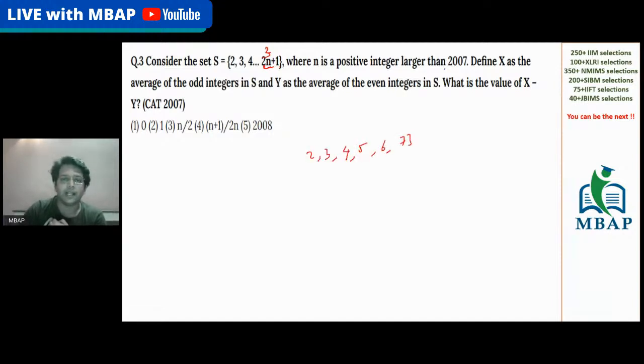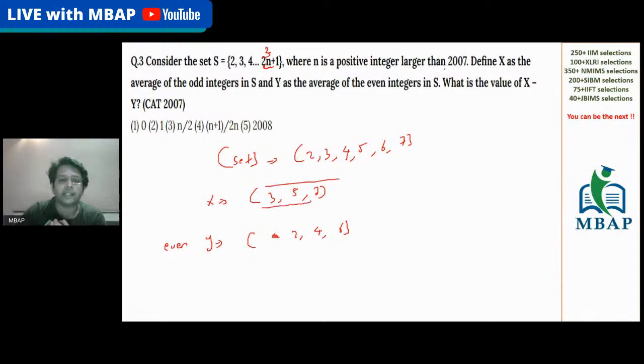Let's consider the set only and only this much. Let's take x as the odd integers. Odd is 3, 5, 7. Let's consider y as the even integers, which are 2, 4, 6.